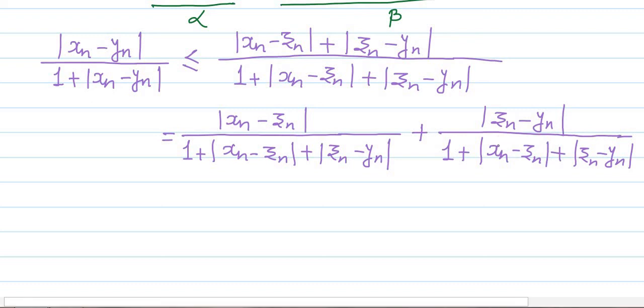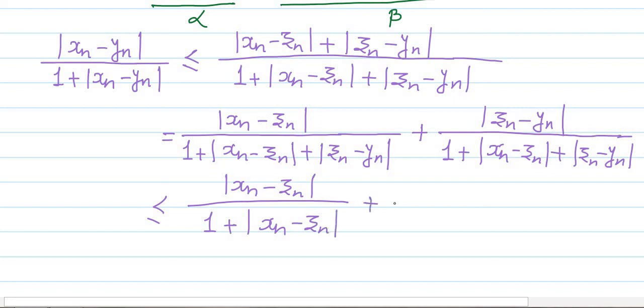So therefore this is less than or equal to mod of xn minus zn divided by 1 plus mod of xn minus zn, the first term, plus the second term, mod of zn minus yn divided by 1 plus mod of zn minus yn. So this we have obtained here.